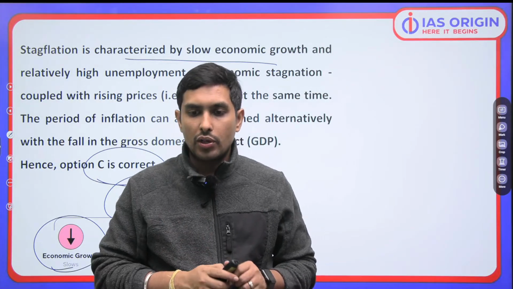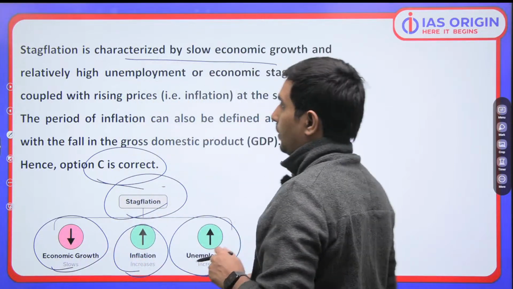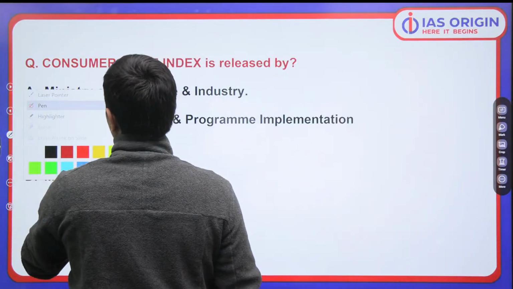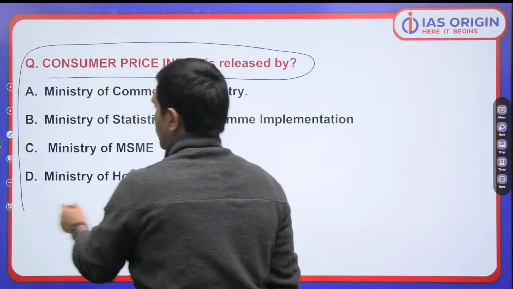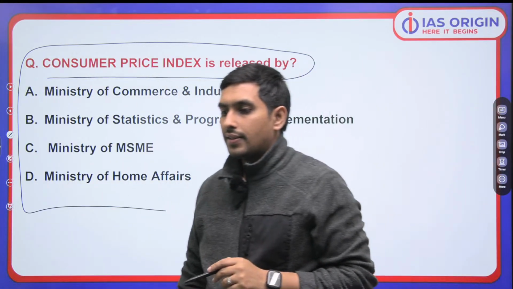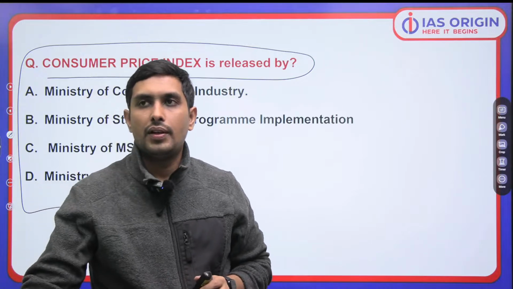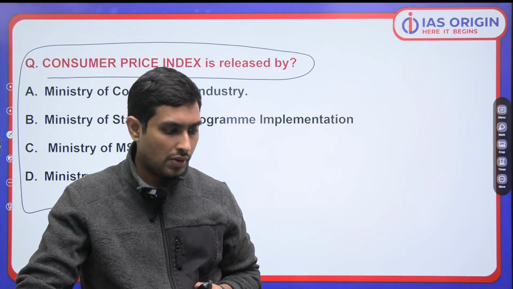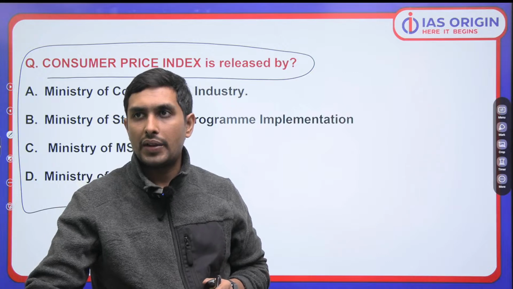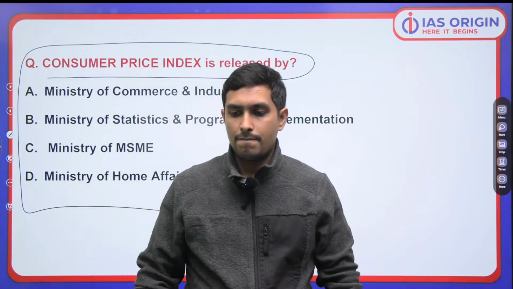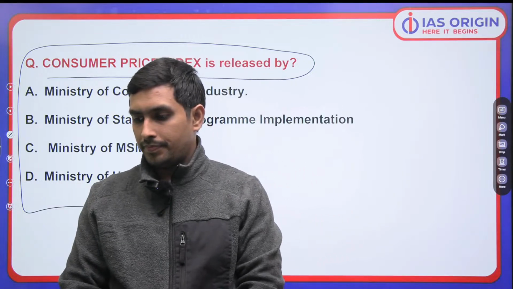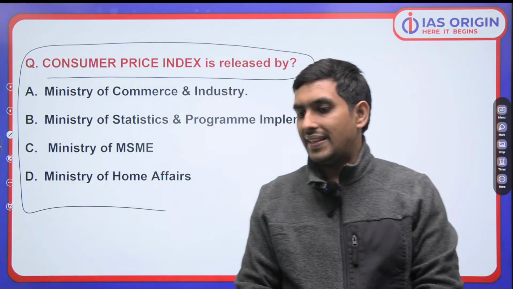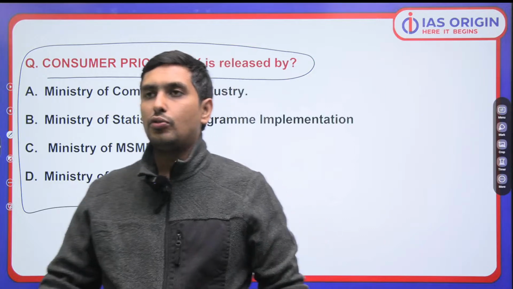Okay, there was a small glitch, I guess. Chalo, anyways. Now, remember one thing. The next question says, consumer price index is released by dash. Who releases the consumer price index? That's the next question for you. Tell me, everyone. Consumer price index is released by whom? Think about it. That's a very basic question. Who releases the consumer price index? That is my question.